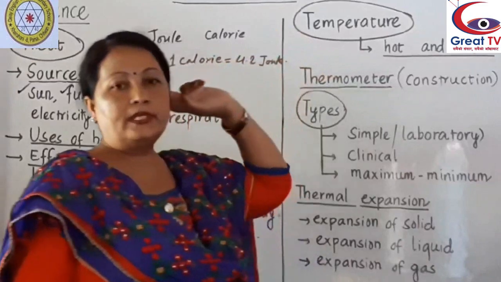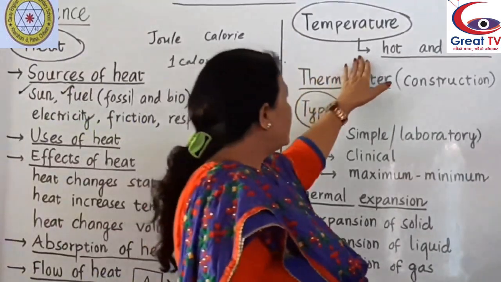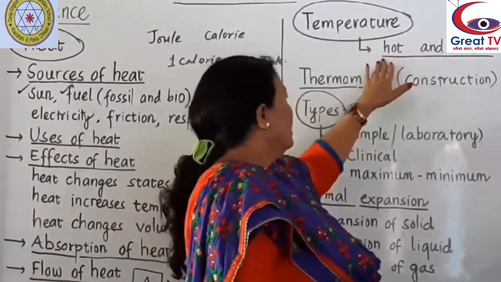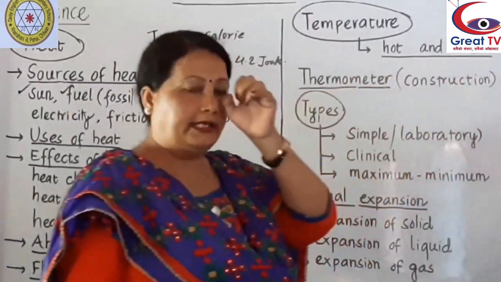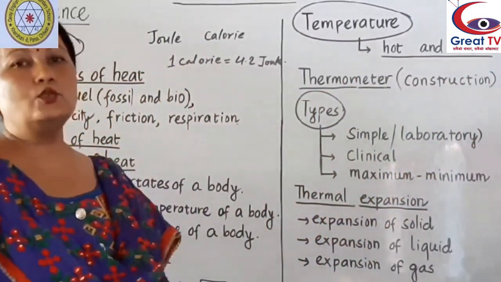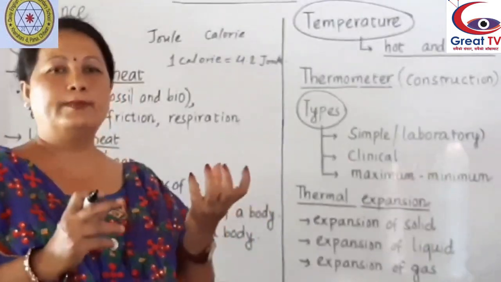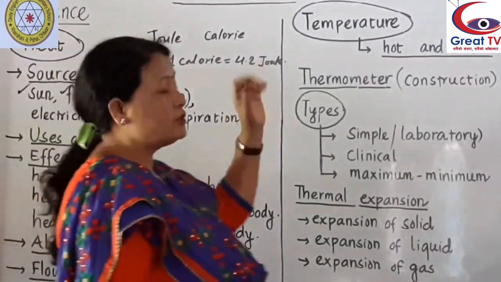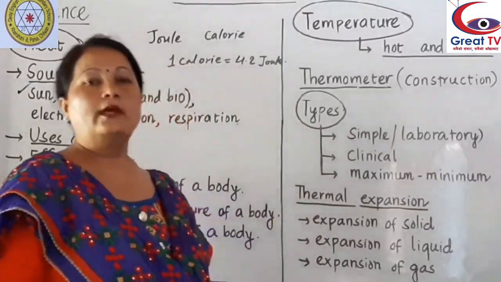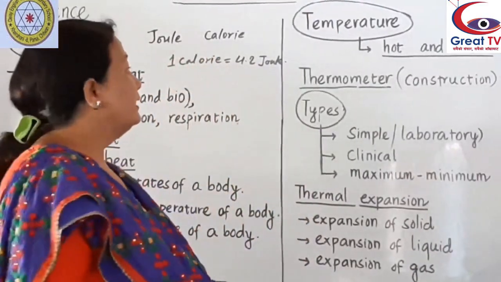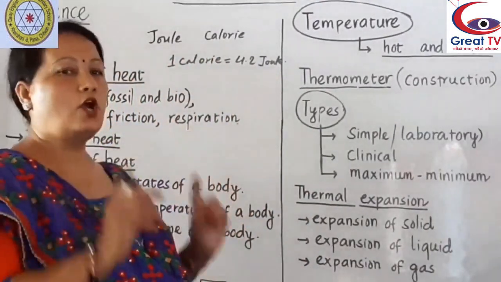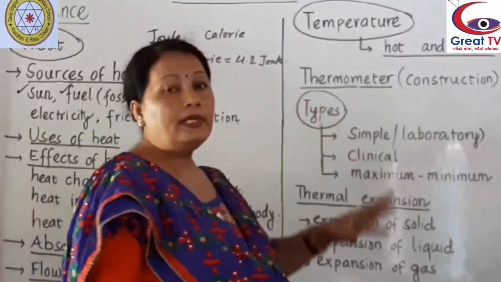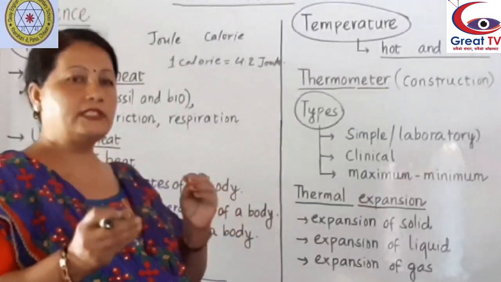Now our next topic is temperature. First you have to know hot and cold. What is hot and cold? You are given two cups, one with black tea and another with coke. How would you find which one is hot and which one is cold? By touching. But our sense of touch is not reliable. It may be different from person to person.